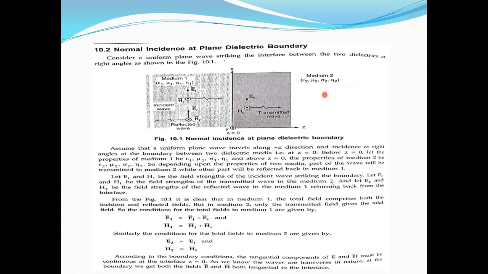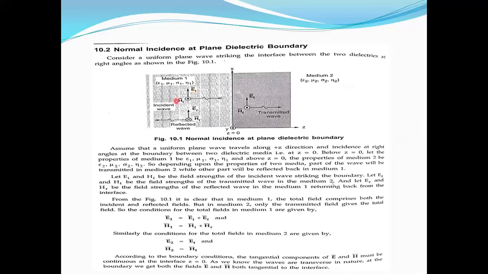epsilon two, mu two, sigma two, eta two. So there are two different properties, but both are dielectric mediums. Even though it is a dielectric medium, suppose it is free space, this sigma one is zero. Suppose it is some other perfect dielectric, sigma two is also zero. But suppose there are practical dielectrics, they offer some amount of conductivity.